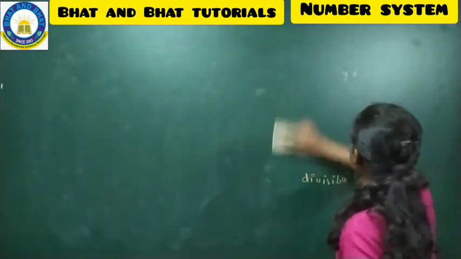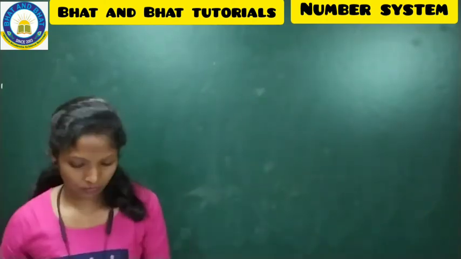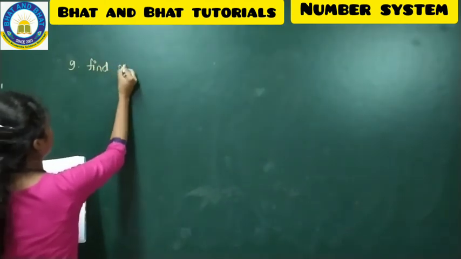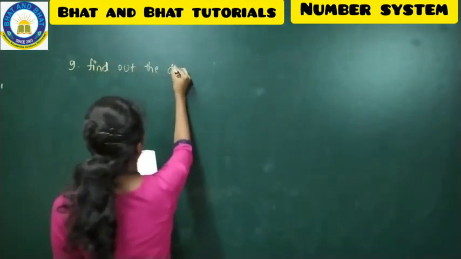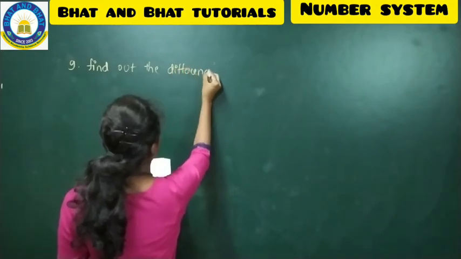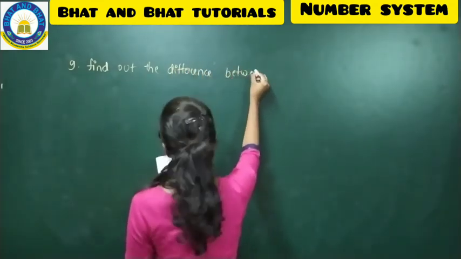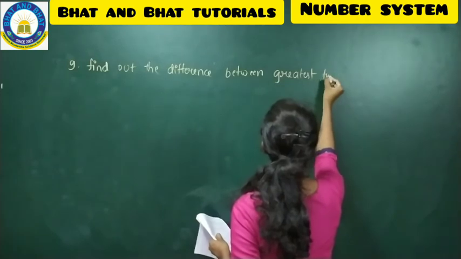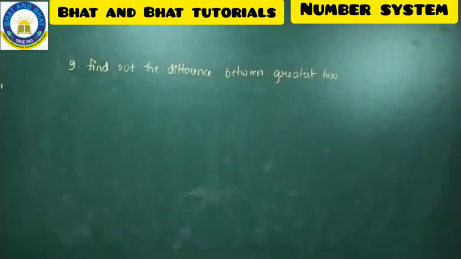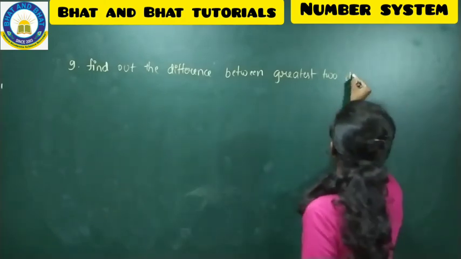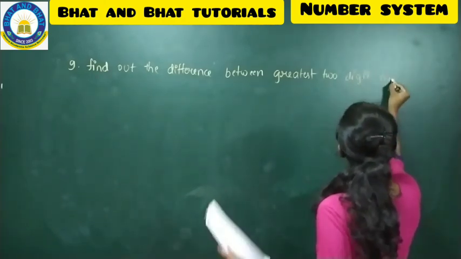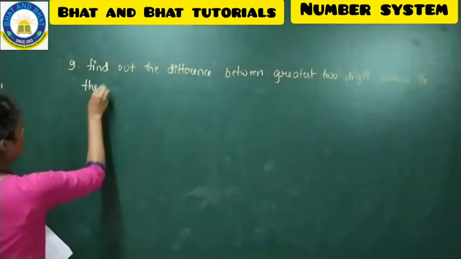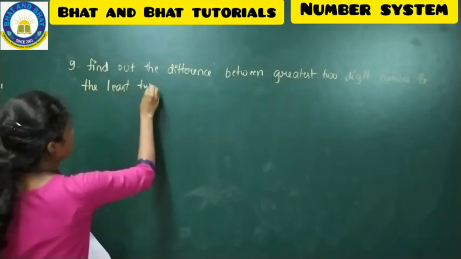We'll see the next question. Question number 9. I think you can solve this on your own. Find out the difference between the greatest 2-digit number and the least 2-digit number.